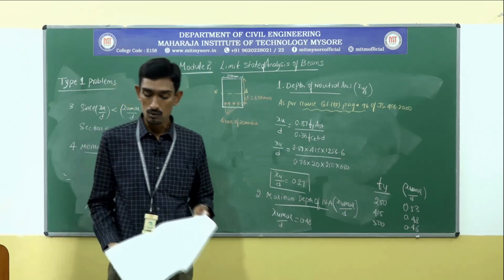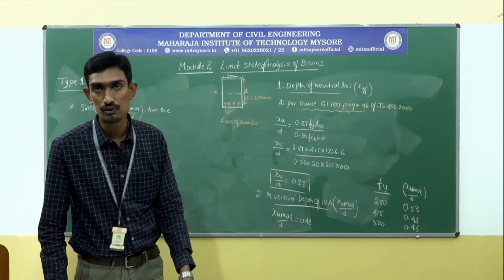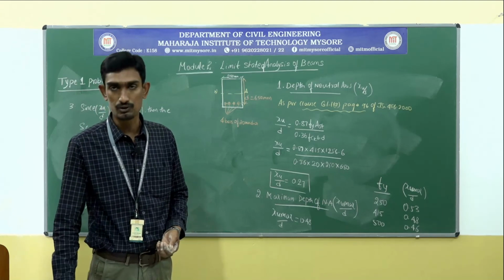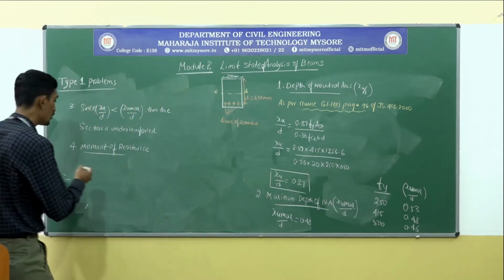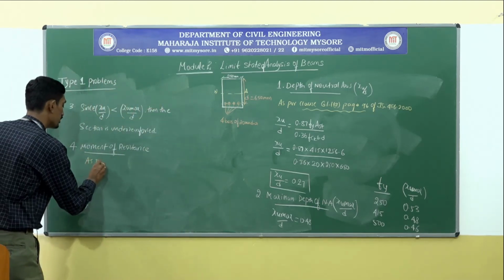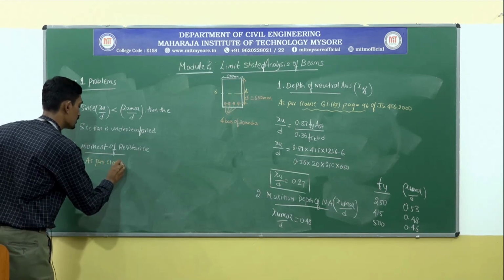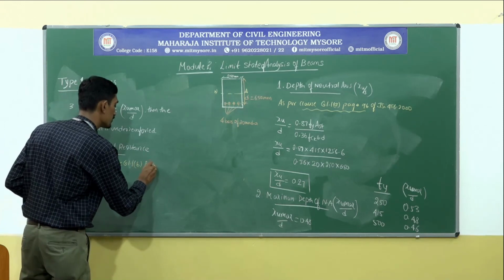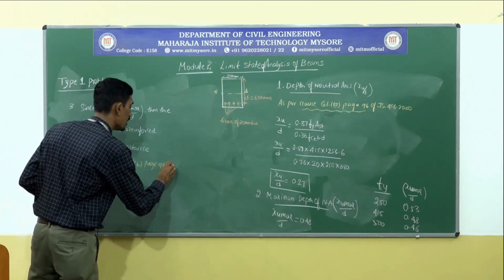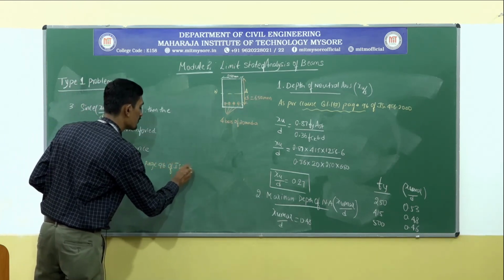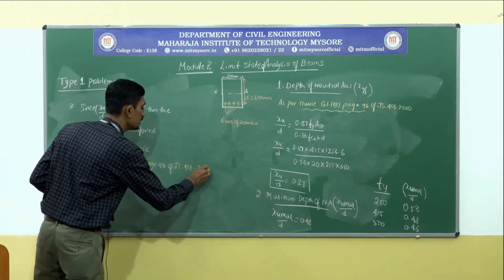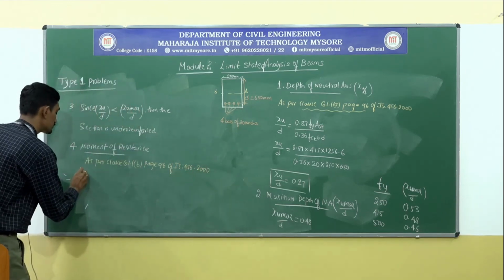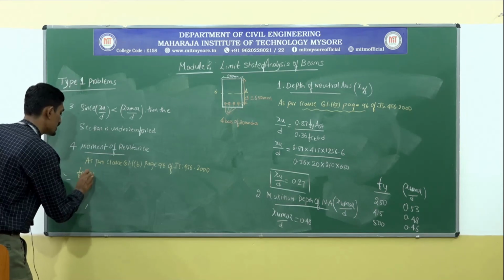Is it clear? Now the section is under reinforced. Hence you can write down here, as per clause G 1.1b, page 96 of IS 456:2000, for under reinforced section,